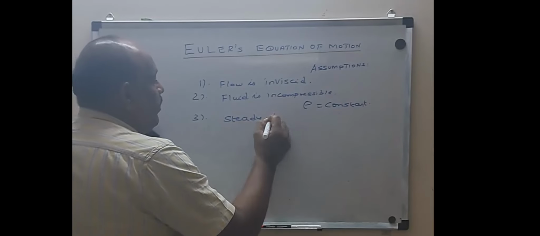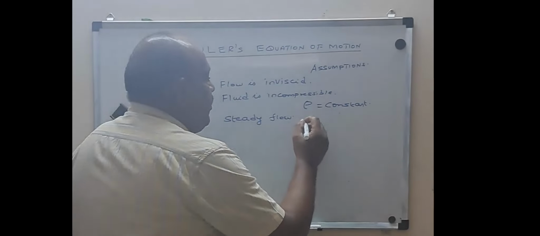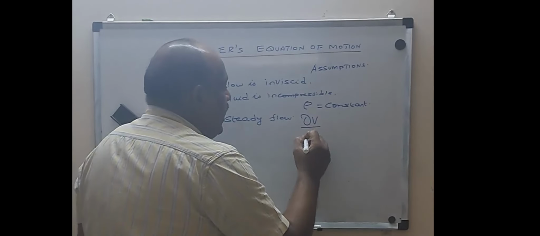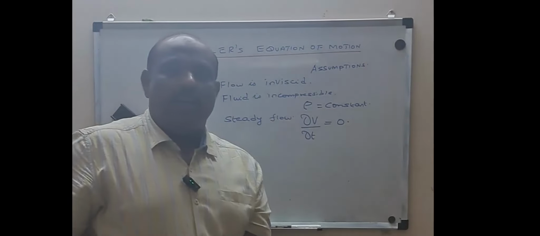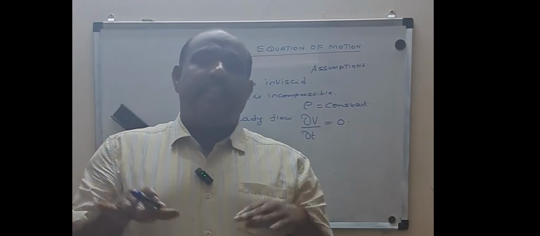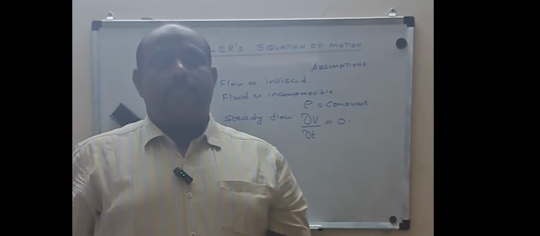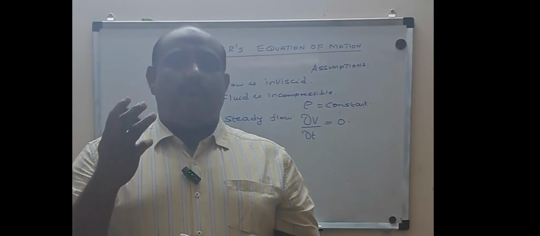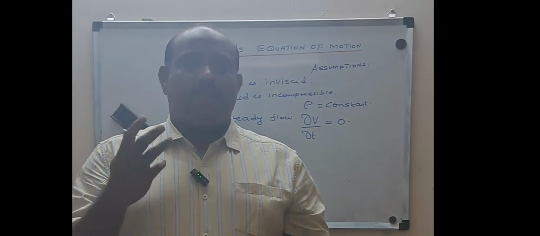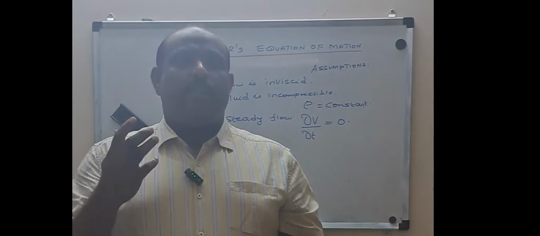It's a steady flow. What is steady flow? The parameters like velocity will not vary with respect to time. So dou v by dou t will be equal to 0. The parameters like velocity and all have already reached a steady state. There is no fluctuation or variation with respect to time. So here we have made three assumptions while deriving Euler's equation of motion or Bernoulli's equation: the flow is inviscid, the fluid is incompressible, and the flow is steady.